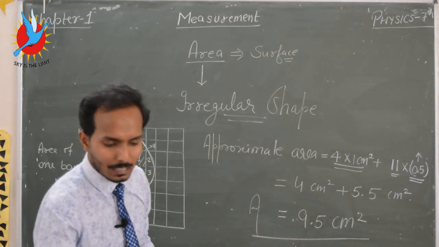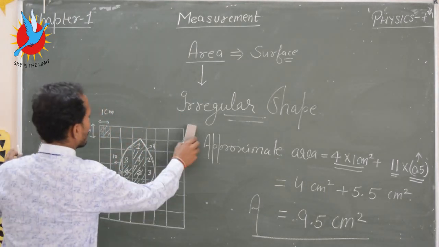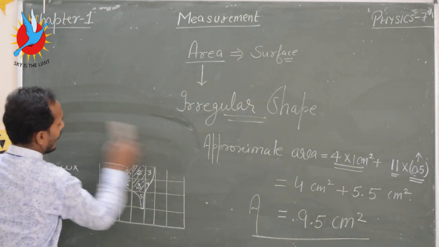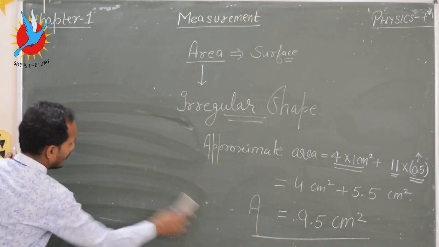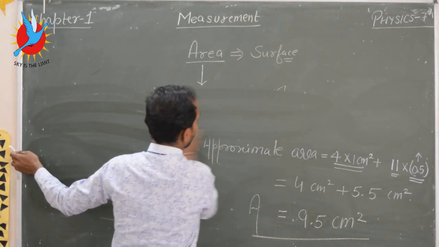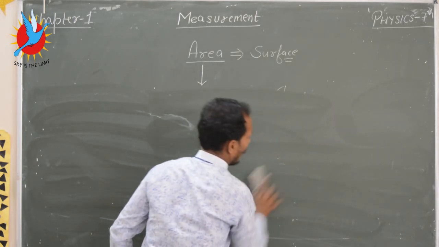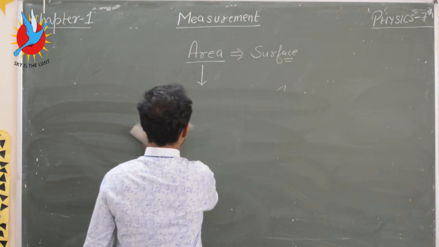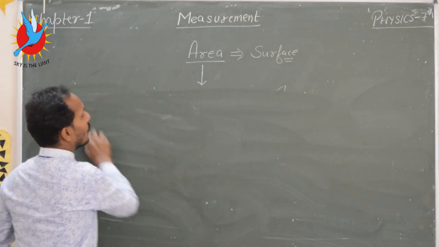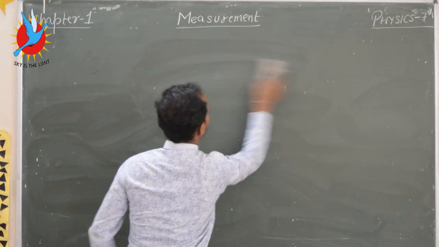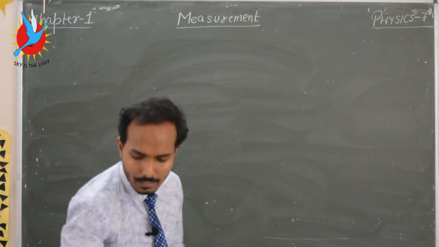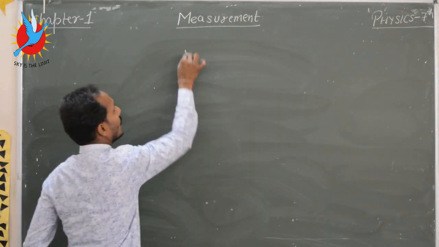Now come to another point, which is volume. How do I calculate the volume of bodies? Firstly we have to know what volume is. So firstly you tell me, what is volume?